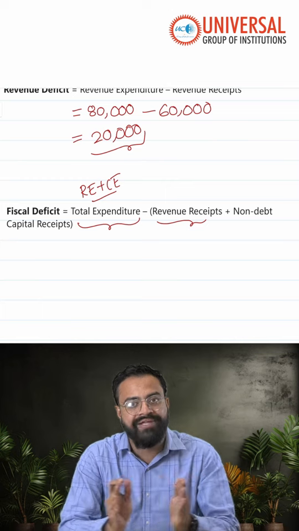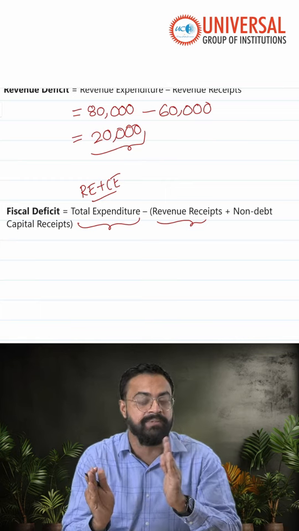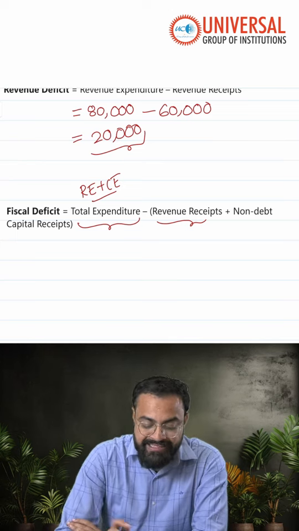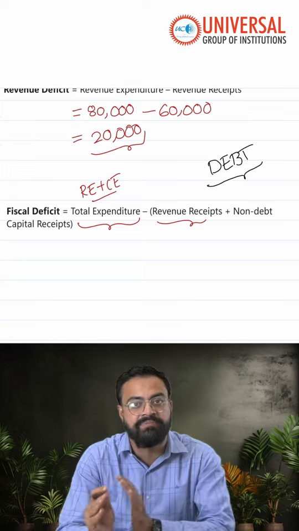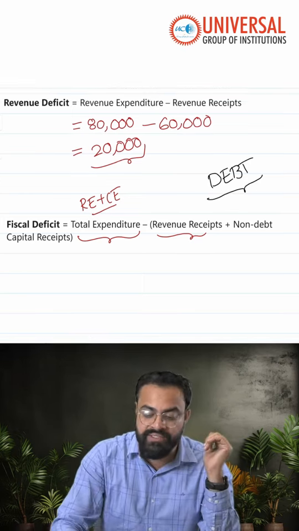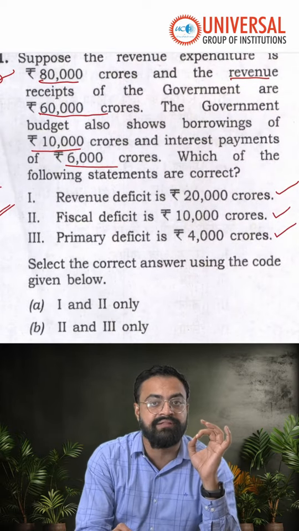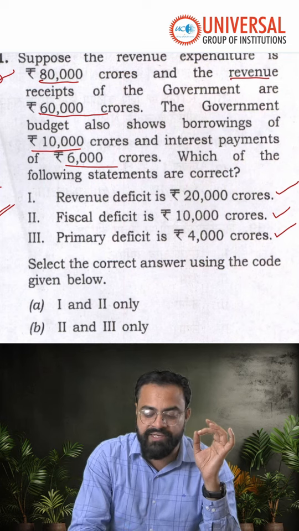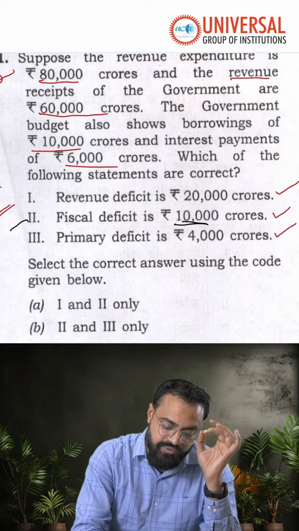That means of the capital receipts, we are going to consider only non-debt capital receipts, excluding debt capital receipts. Debt capital receipts indicate the borrowing, the amount that we are borrowing, and the budget shows the borrowings as 10,000 crore. So he is also saying that the fiscal deficit is 10,000 crore. So this statement is also true.